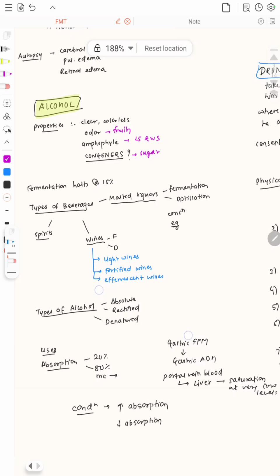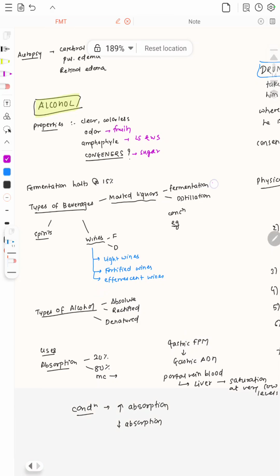Types of beverages: there are malted liquors where fermentation is present but there is no distillation, and the concentration is very low in case of malted liquors. The malted liquors consist of beer and stouts. When talking about the wines, here also the fermentation is present but the distillation is absent. The examples are light wines, fortified wines, and effervescent wines.